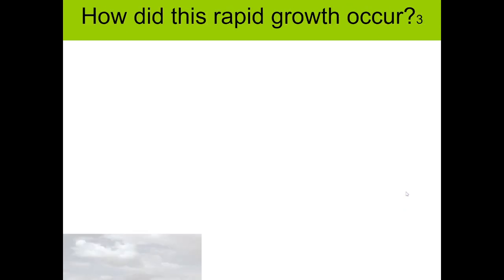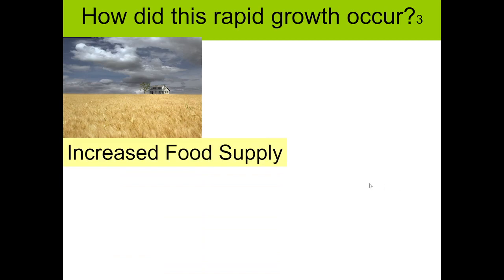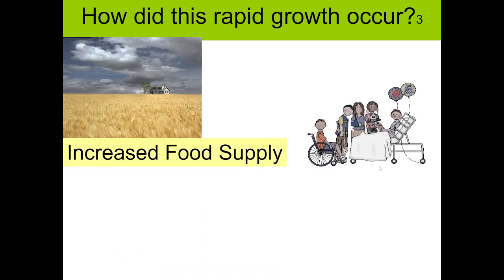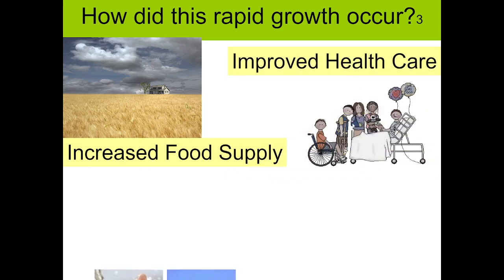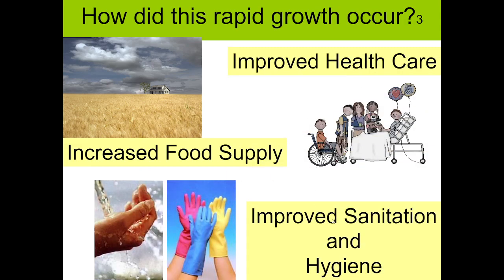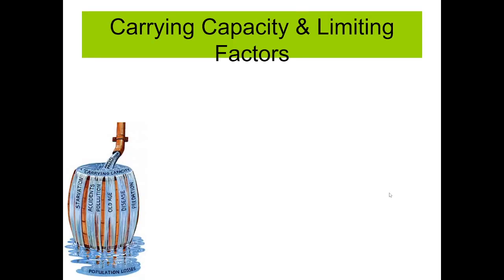How did this rapid growth occur? This rapid growth can occur due to increased food supply, improved healthcare, and improved sanitation and hygiene.